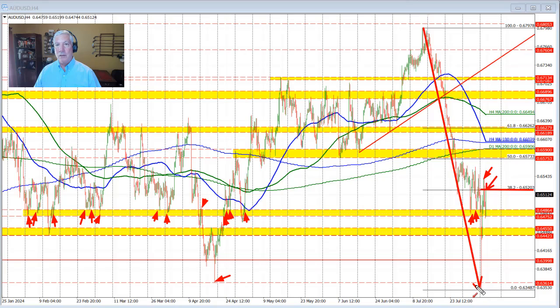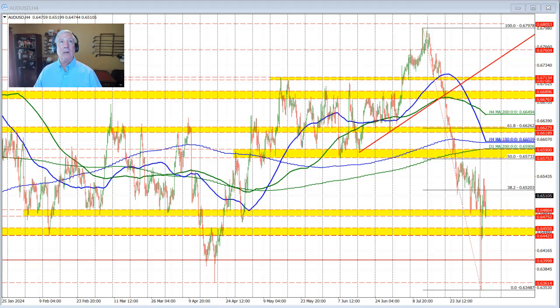taking out this low price from 2024, but that momentum could not be sustained. The price rotated back to the upside. So be aware of this swing area. In trading here today, we did fall a little bit below it, but then rebounded back to the upside. So right now I would say this is support, this is resistance, and the price is currently trading at 0.6512 in between those levels.